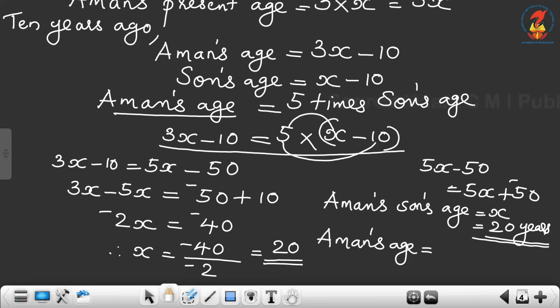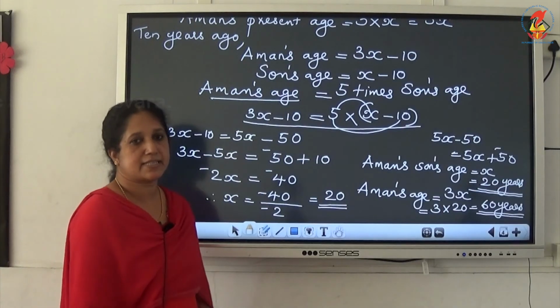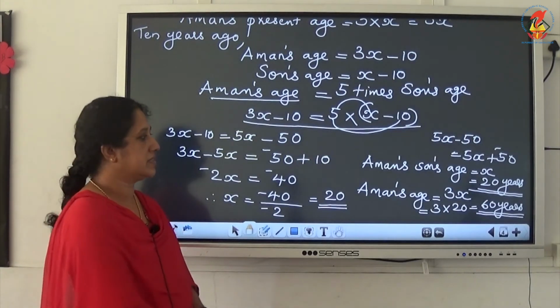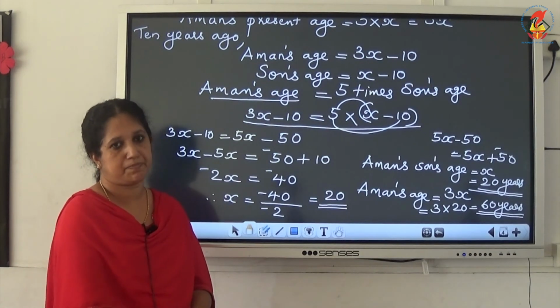Aman's age is 3 times his son's age, that is 3 into x equal to 3 into 20, which is equal to 60 years. Therefore, Aman's age is 60 years and son's age is 20 years.